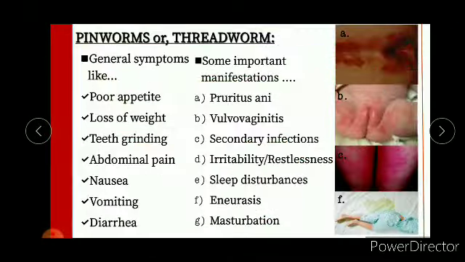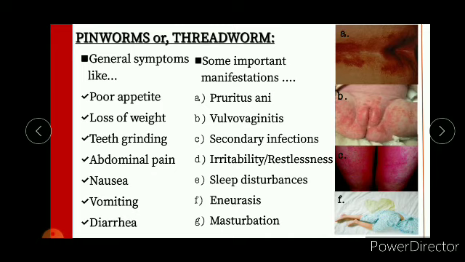And to the next part, that is pinworms or threadworms. General symptoms are poor appetite, loss of weight, teeth grinding, abdominal pain, nausea, vomiting, and diarrhea. And some important manifestations are pruritus ani, vulvovaginitis, secondary infections, irritability, restlessness, sleep disturbances, enuresis, masturbation. So, what are these? Pruritus ani is nothing but an itchy anus. This is caused by a persistent and often intense itch around the anus, and this is an important manifestation of